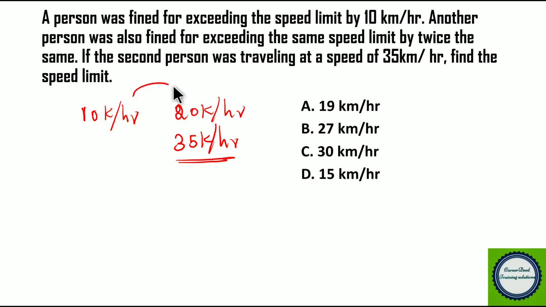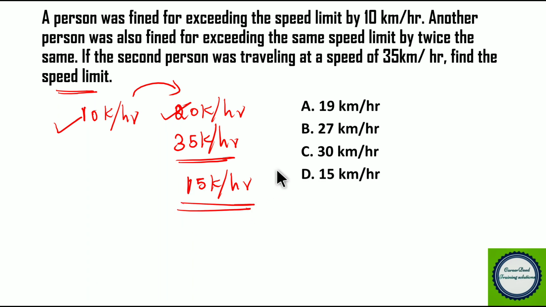Now what we have to find? You have to find the speed limit, right? So 35 minus 20, you get 15 km per hour. So actually the first person traveled with the speed of 25 km per hour, so that he is exceeding by 10 km per hour, and the second person is traveling with the speed of 35 km per hour, so he is exceeding by twice, 20 km per hour.